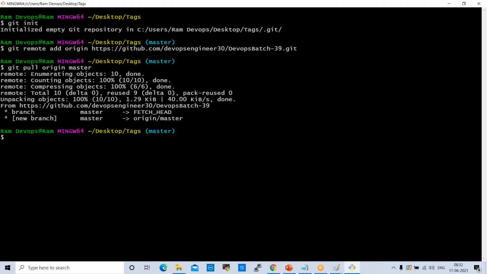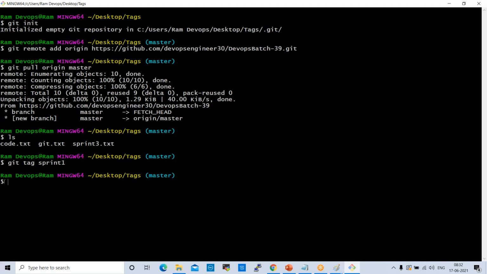Now, if you check ls, these are the files available, right? So these files you can convert into tag. If you want to create tag, the command here is git tag, and then some name. I can give sprint 1: git tag sprint 1, right? So I'm converting this data into sprint 1 tag. Now it is converted. Now if you want to check how many tags are there, the command here is git tag. See here, we have sprint 1 tag.